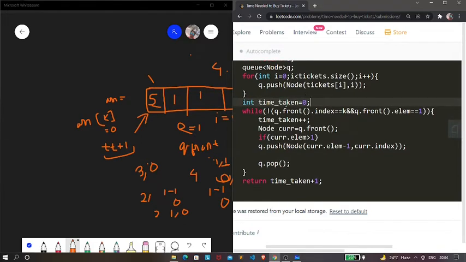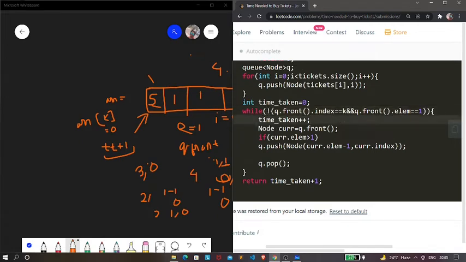Next we are checking whether our queue of front dot index equals k and our queue of front dot element equals 1. Now if both the conditions are true, and since there is a not over here, the condition becomes false and only then will we be able to go inside the while loop. But if it becomes true, then we have to terminate from the while loop, since there is a not over here.